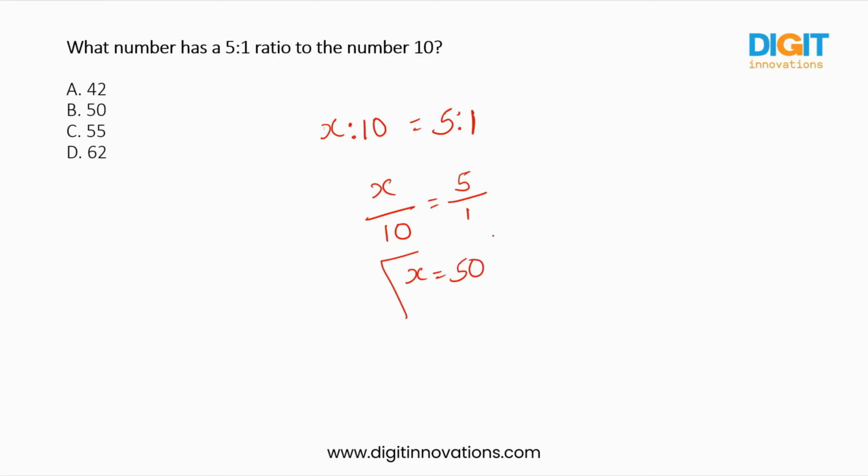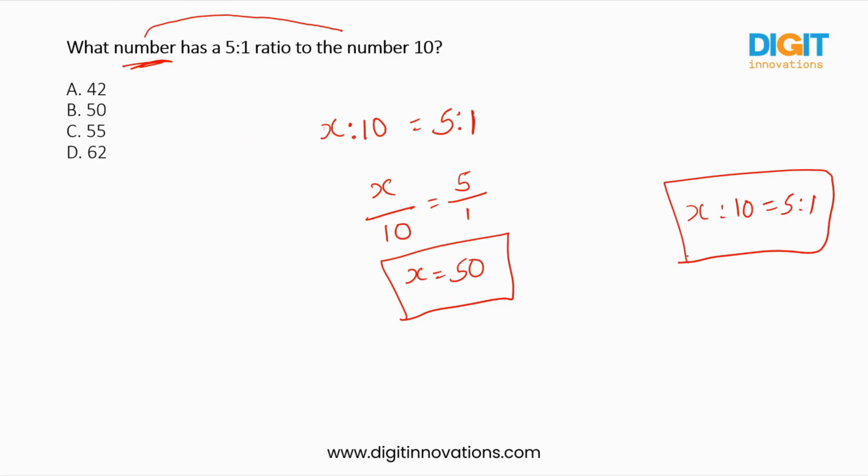So that number is nothing but 50. So what number has a ratio? Something x number to the number 10 has a ratio 5:1. So this is the meaning.